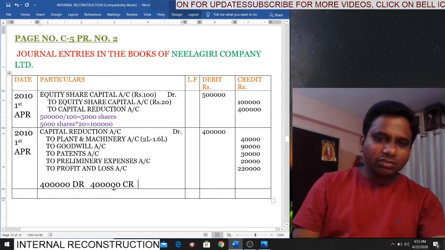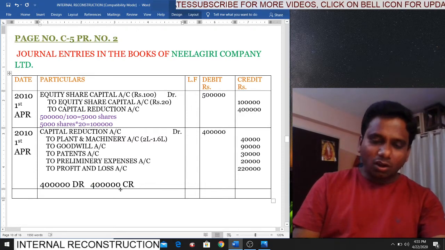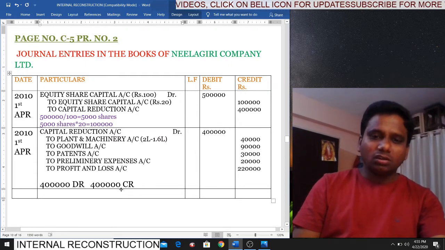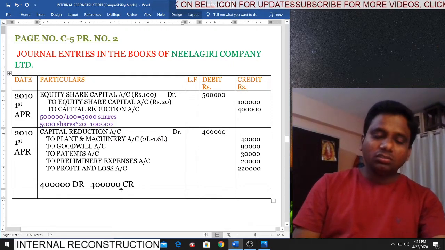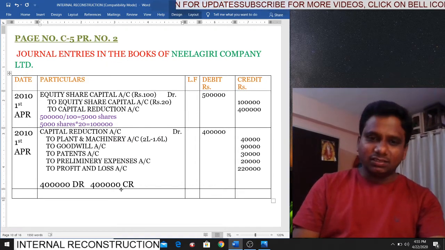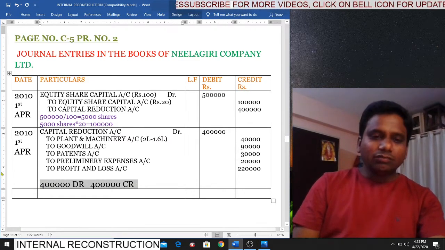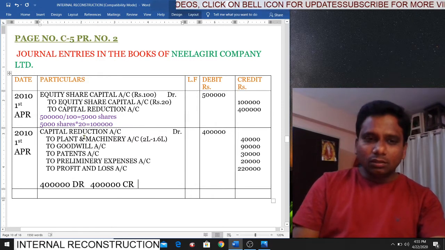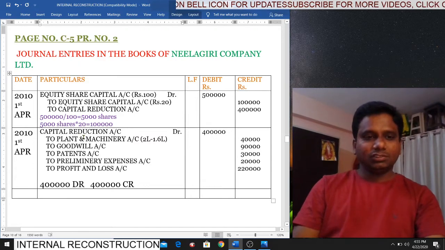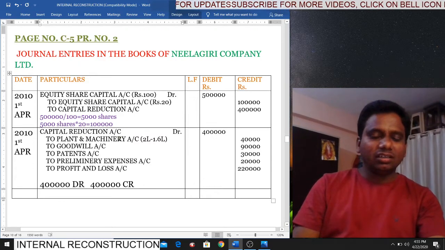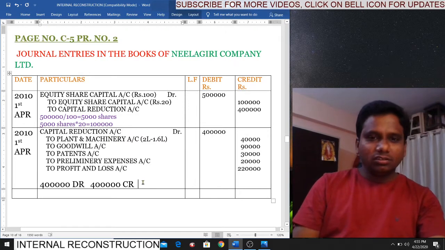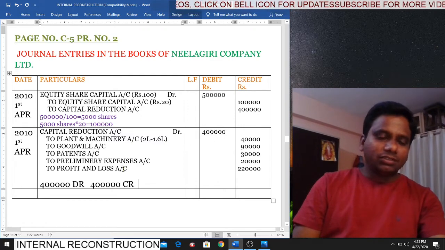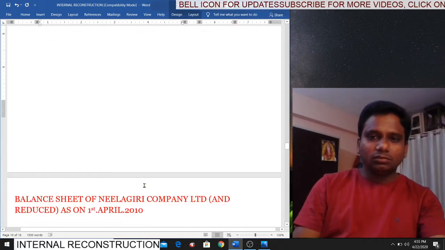I already said in the previous video, in the capital reduction account, either there is an equal amount, or there is no balance, or there is a credit balance. So here there is no balance. If there is any balance in capital reduction account, then we have to transfer that balance to capital reserve account. Is it clear, students? These are simple two journal entries, that's it. If you want, you can take a snapshot or write them down. We have the answer for this problem in your notebook.